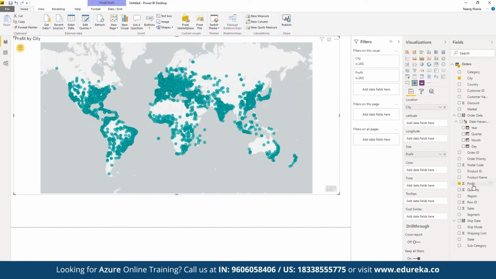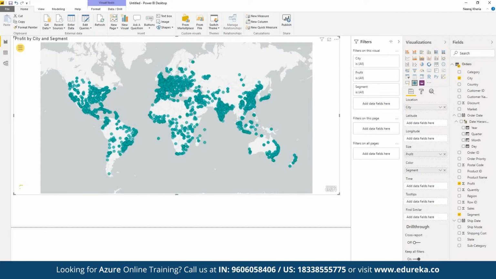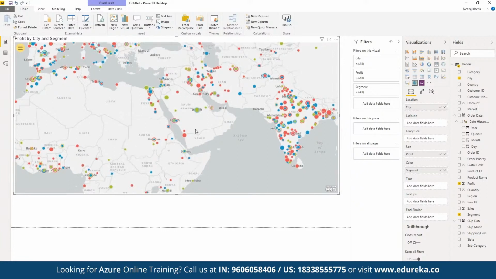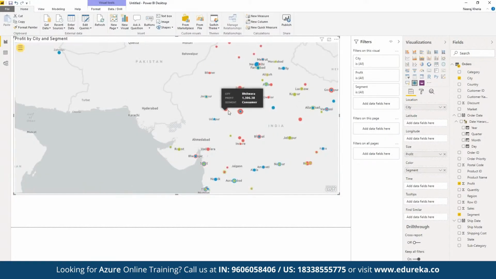And now in terms of profit, right? So let's say if you want to see the segment as well. Here we can add segment as a part of the color. So suppose we can add different colors, and different tooltips are also added here as a part of segment that we can use for the visualization part. So now we can see we have different colors defined, right? And because we have added different segments and different colors, we can see different reports here, right?